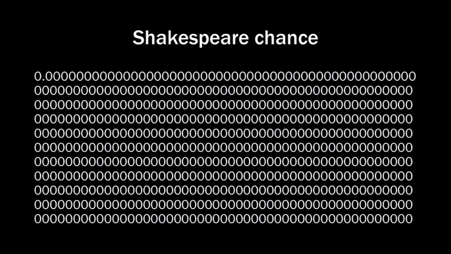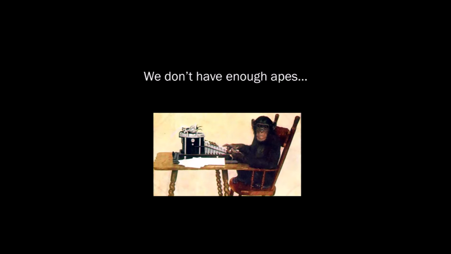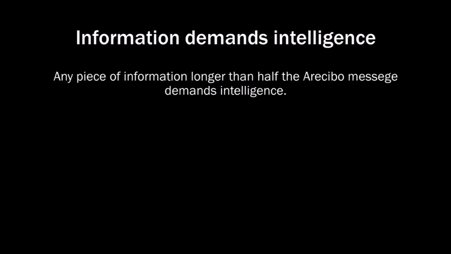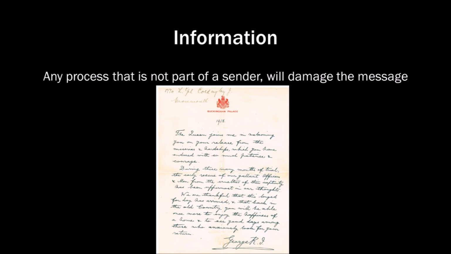So the chance that an ape writes a book of Shakespeare accidentally is quite a lot smaller. It's absolutely impossible. Conclusion: we don't have enough apes. For the books of Shakespeare, we need Shakespeare. Information demands intelligence. Any piece of information larger than half the erasable message cannot be formed by chance, and so it demands intelligence. To put it more generally, any random process that is not part of a sender cannot add information. Instead, it will damage it.